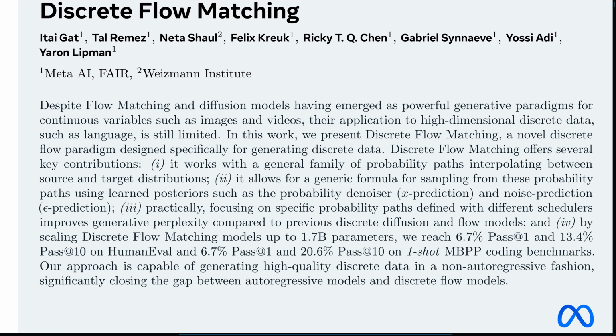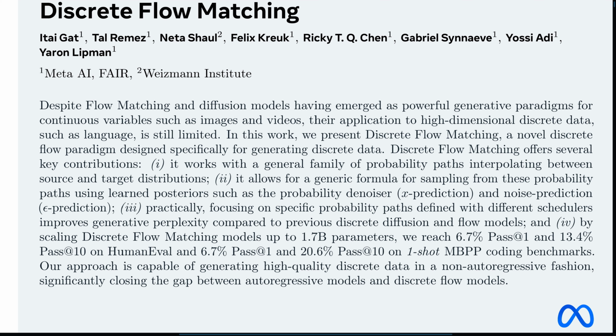So better perplexity than previous discrete diffusion or flow methods is a good sign. And this wasn't just a toy experiment, they scaled it up. That's crucial. Yes, they tested models up to 1.7 billion parameters, which is substantial. And they tested on some pretty challenging tasks, particularly code generation. Ah, the coding benchmarks. Human Eval and MBPP. These involve generating actual Python code to solve programming problems. Yep, really non-trivial tests. And the results they reported are quite noteworthy for a non-autoregressive approach like this.